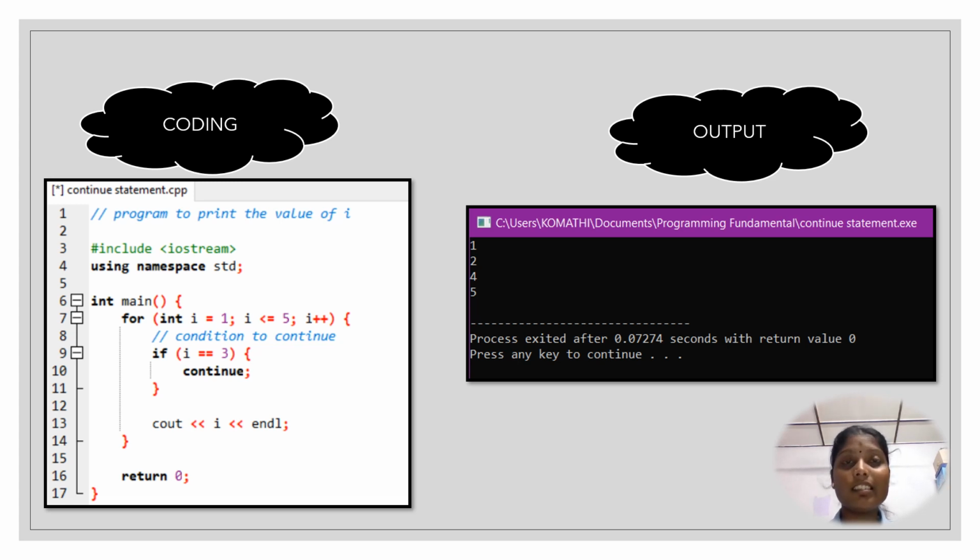The output will be printed as 1 2 4 5. In this continue statement, if i == 3, continue means when i is equal to 3, the continue statement skips the current iteration and starts the next iteration. So i becomes 4 and the condition is evaluated again. So 4 and 5 are printed in the next 2 iterations.